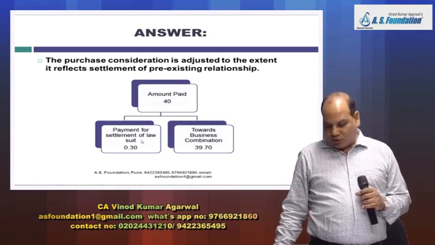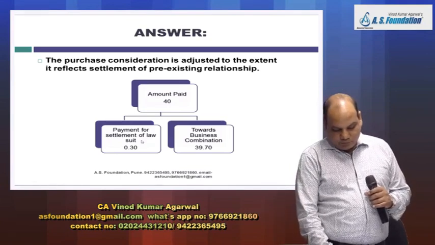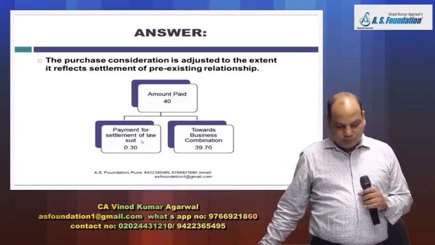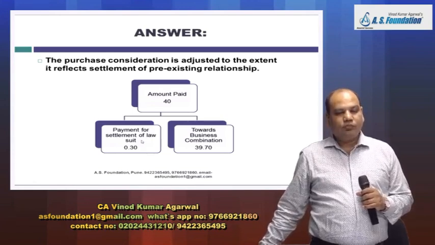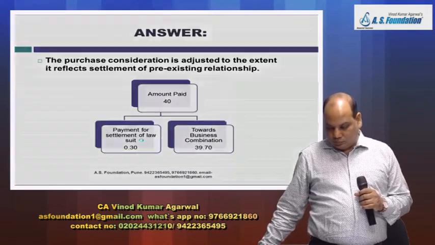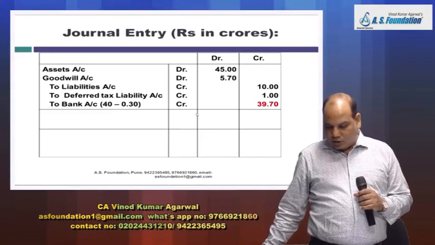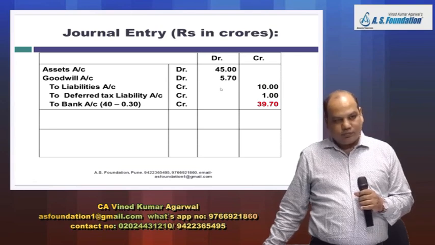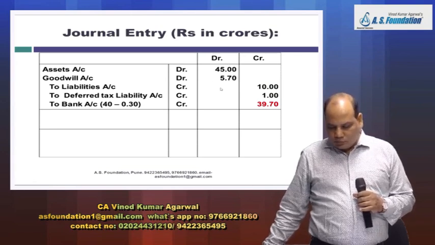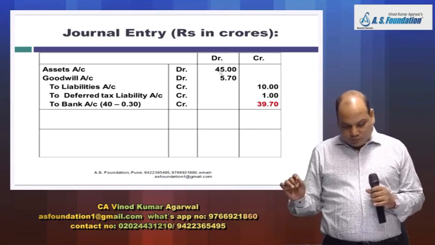Write in the question, pass journal entries. Journal entry, write down first entry for acquisition. First entry for acquisition, all figures are given to you.